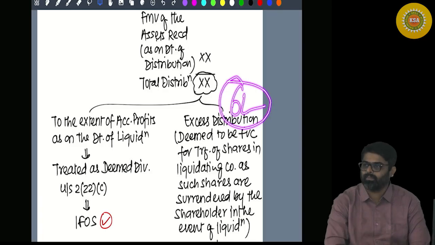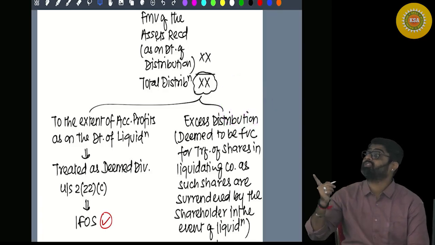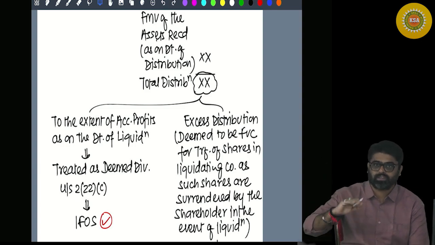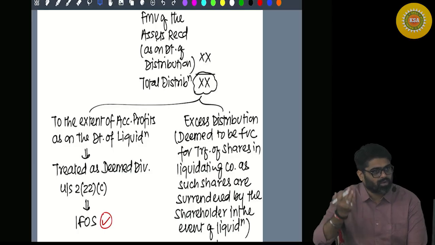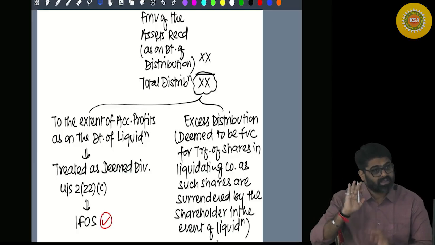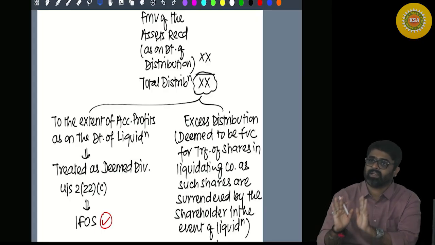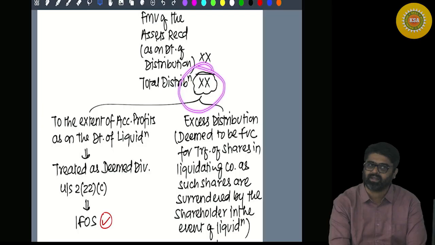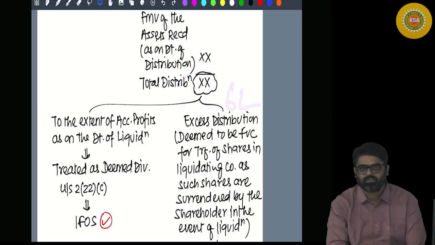Now this 6 lakh will be deemed to be the full value of consideration of shares in the hands of the shareholder, which the shareholder is going to transfer to the company. On transferring the shares to the company on liquidation, capital gain will be computed. To compute that capital gain, the entire 10 lakh will not be treated as full value of consideration, only 6 lakh. 6 lakh minus transfer expenses gives the net consideration.